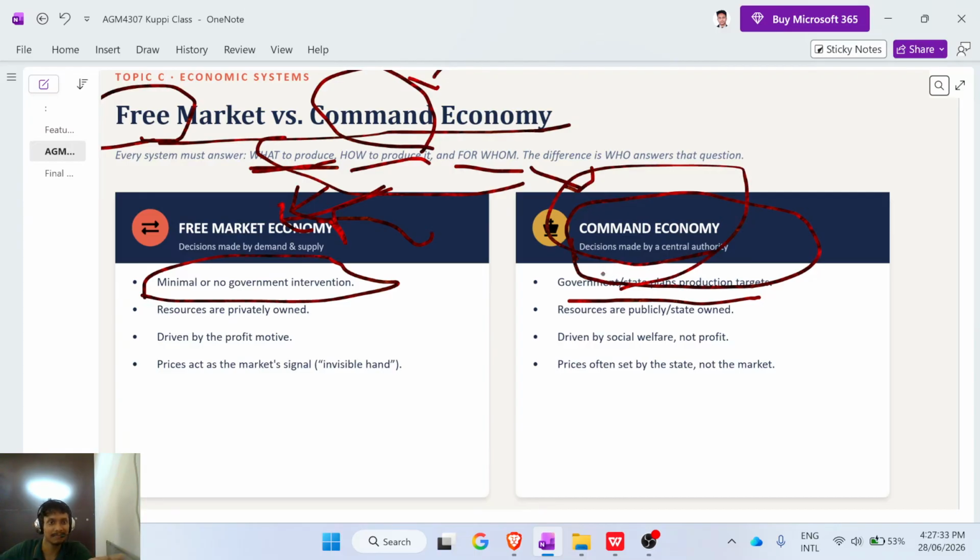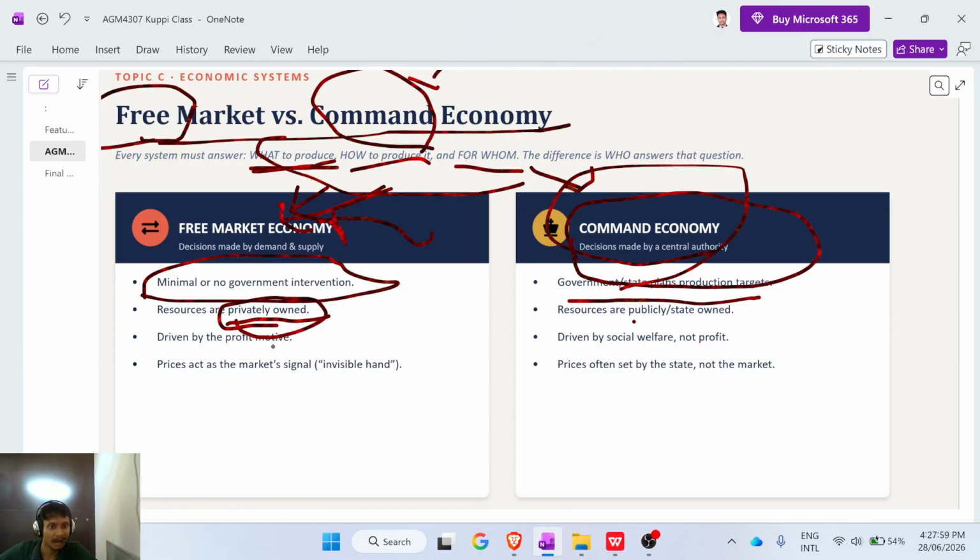In a free market economy, private people and private businesses are the owners, privately owned. But in a command economy, the government is the owner and owns all the properties.